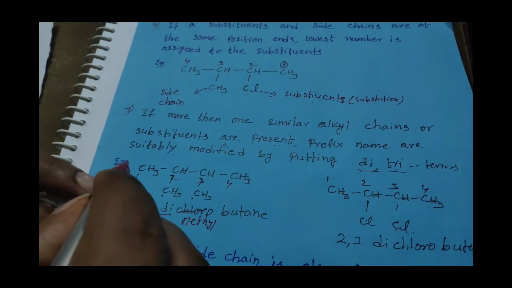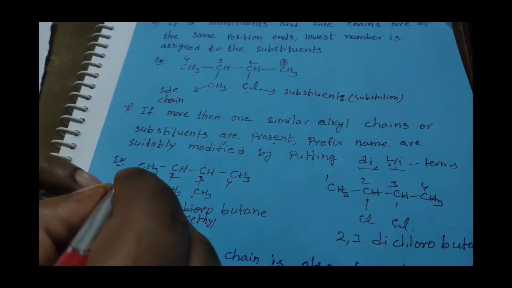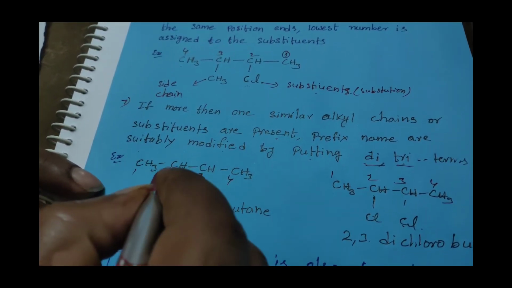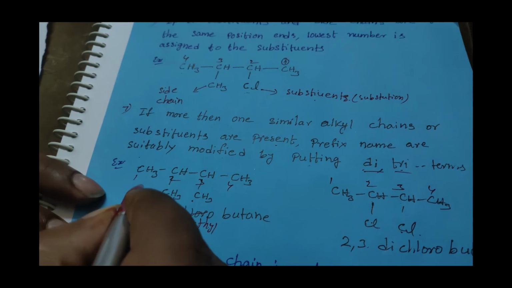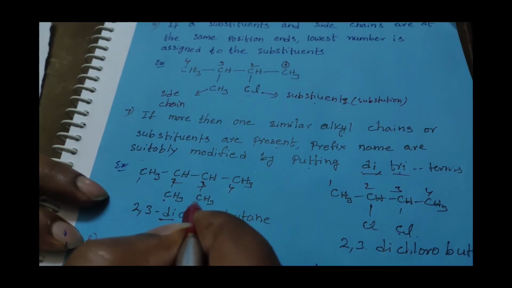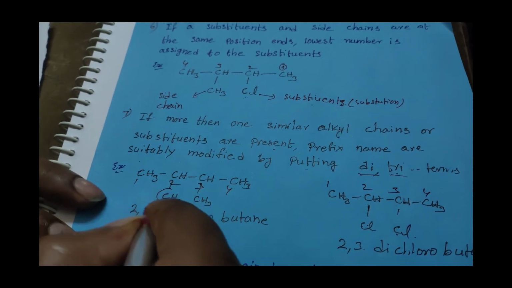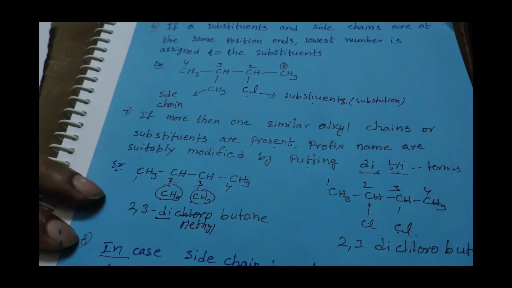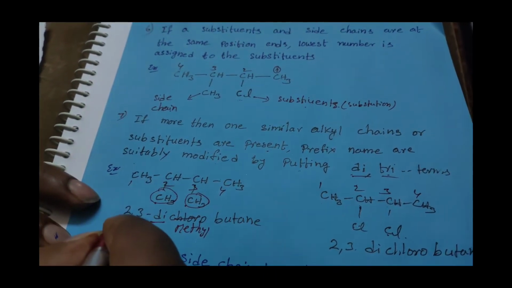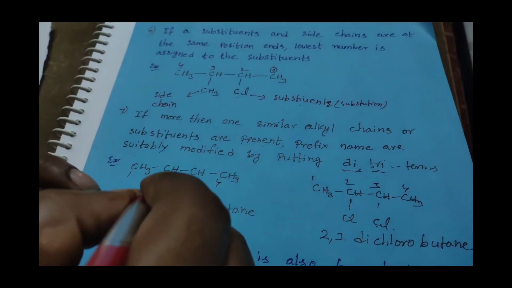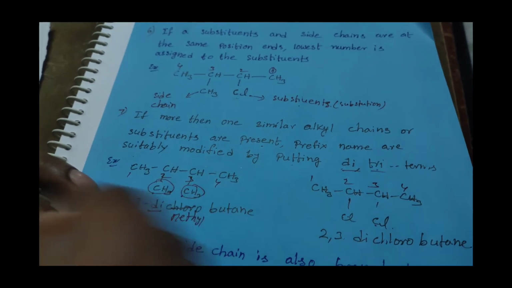For example, in the parent chain there are 4 carbons, 1, 2, 3, 4. And the second position and third position have the side chain or substitutions, that is the methyl group. So I use the numbers 2, 3, meaning second position carbon and third position carbon.